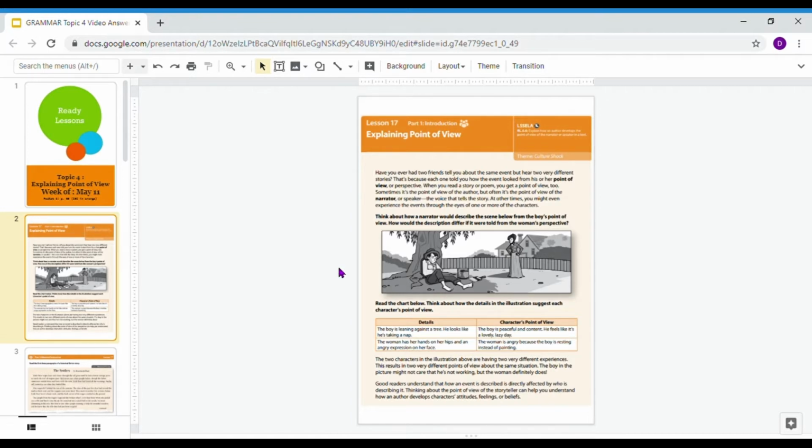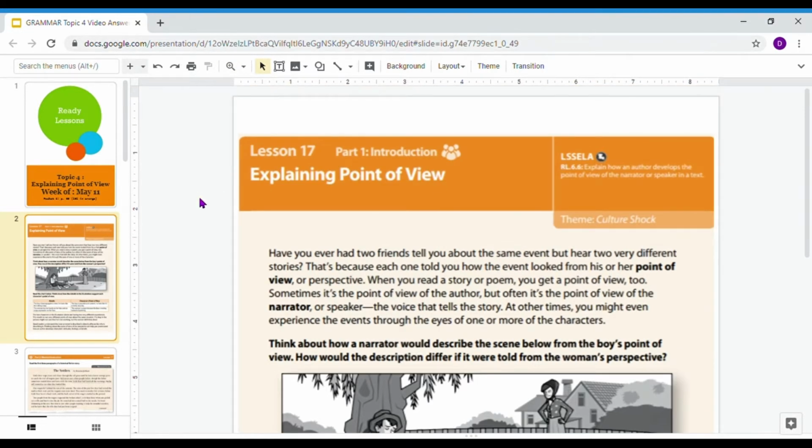Reminder that you can always pause and play the video at your need or at your leisure. So if you need a little bit more time to understand something or a little bit more time to write something down, just pause the video and then play it back at your convenience. So on that note, let's get into point of view.